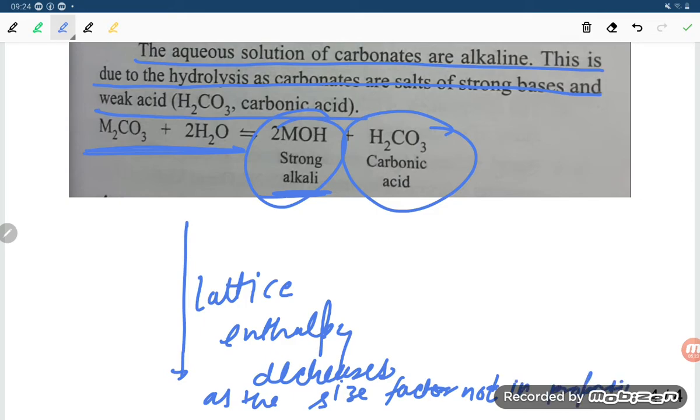So down the group, what is happening to thermal stability? Decreases.